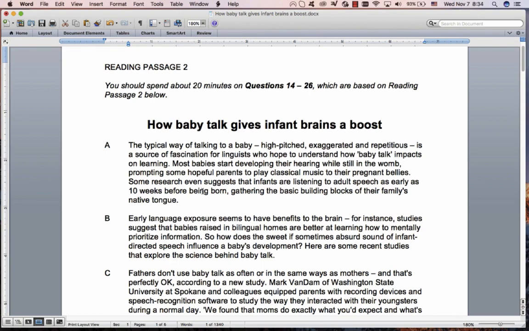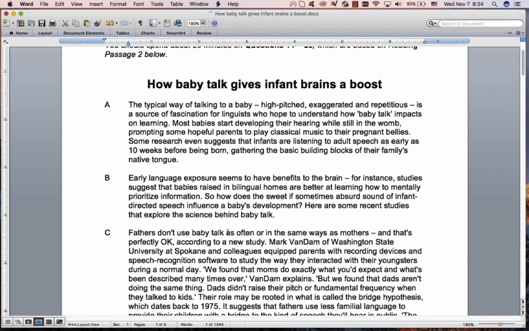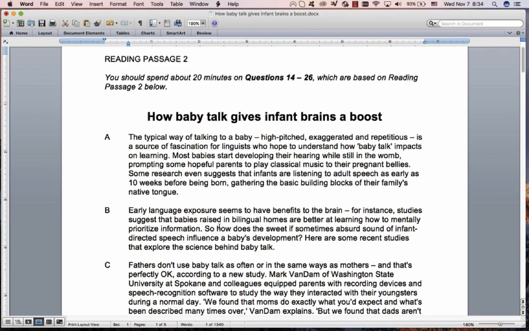So the reason I'm saying that is that in this passage, I'm going to focus on something new. I like to try and teach you something new with every passage that we do. So I will be going over the other things quite quickly just to focus on something new. Now, what is that new thing? That is that there are often passages, especially passage 2 and 3, where they deal with a bunch of studies. And it's good to know, to recognize those passages and recognize the structure of them. I'll explain why later. For example, this one, how baby talk gives infant brains a boost.